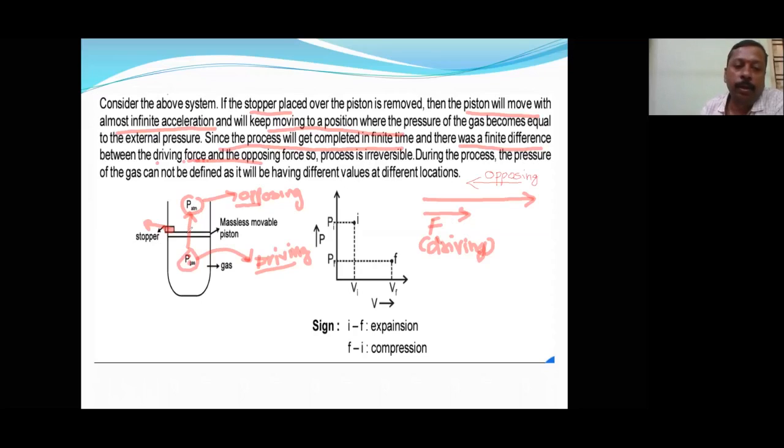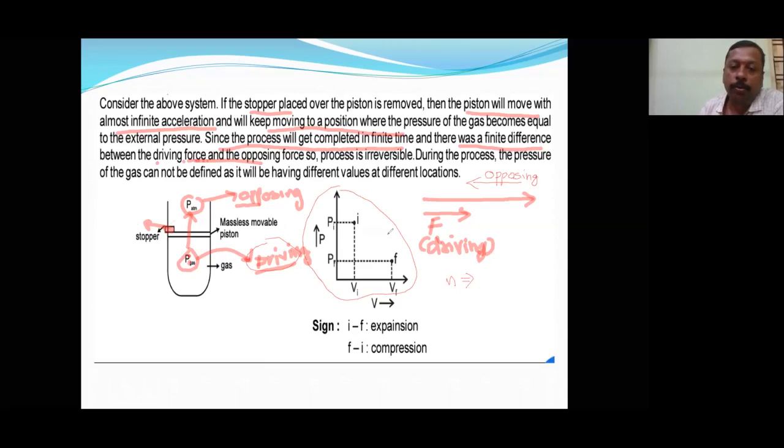Now during expansion, our aim is to move in this direction. During this moving, what happens? This force of the gas, the pressure of the gas, is also in the same direction. That's why it is called a driving force, and atmospheric pressure is acting in the opposite direction. That's why it is called an opposing force. So here n means how much? 1, a single step process. In the previous slide I told you n is the number of steps. Here only one step, removing the stopper, that is the step.